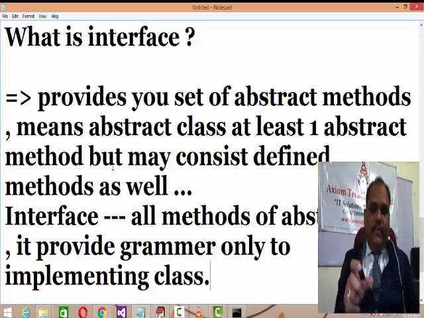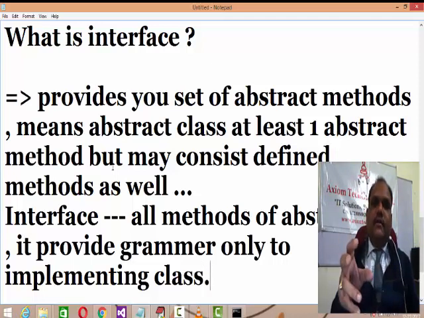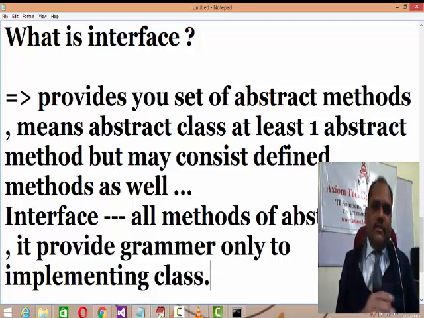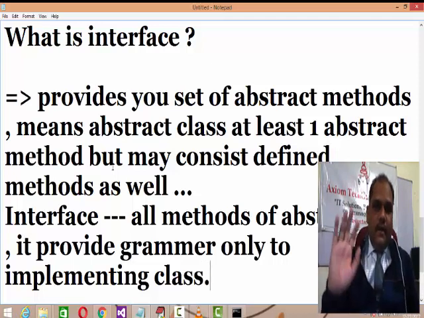So what is the main basic difference between the abstract class and the interface? An abstract class consists of defined as well as declared methods, means abstract methods as well as defined methods, but an interface consists only of grammatical methods, or only abstract methods, which you need to compulsorily override in the current class.